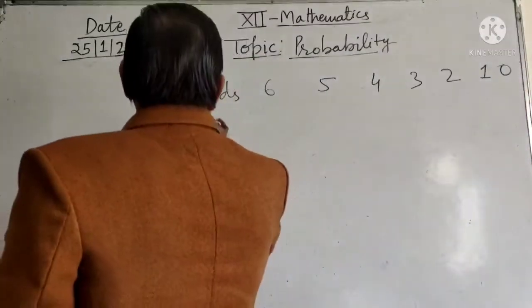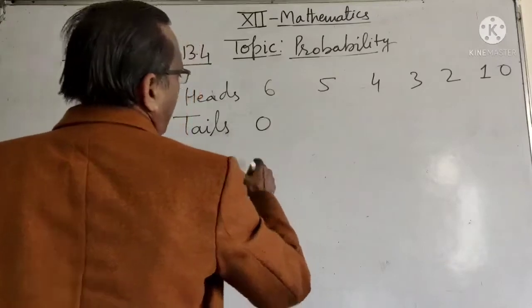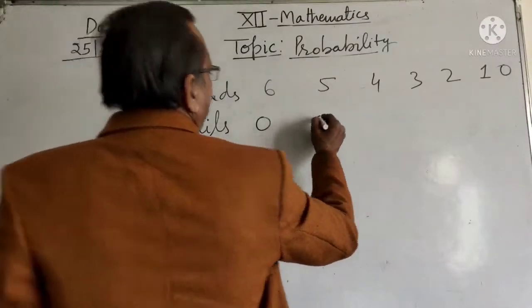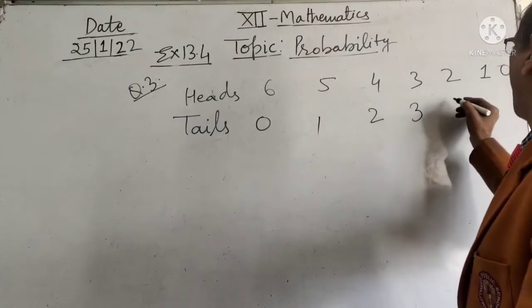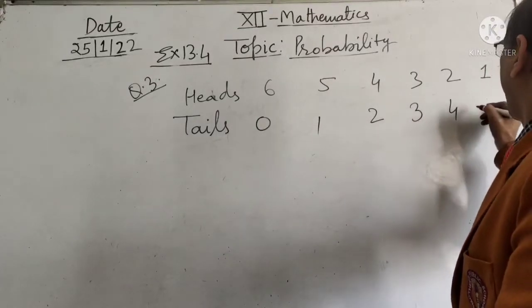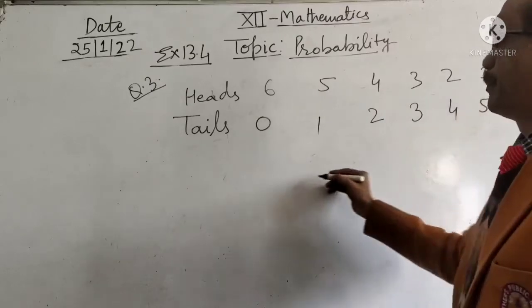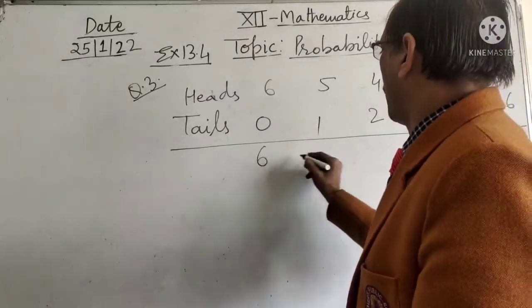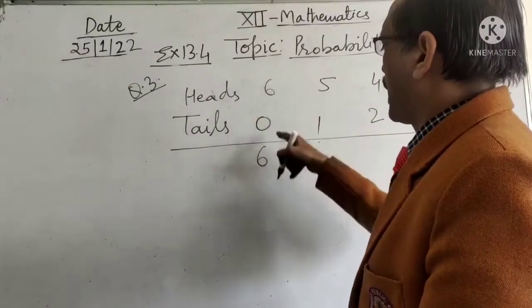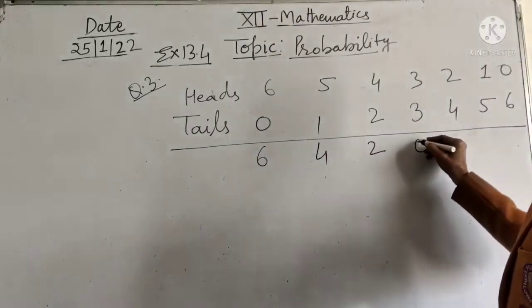Then tails: no tail where all are heads, 1 tail, 2 tails, 3 tails, 4 tails, 5 tails and 6 tails. Let us find the difference. So the difference is 0. 6 minus 0 is 6. 4, 2, 0.